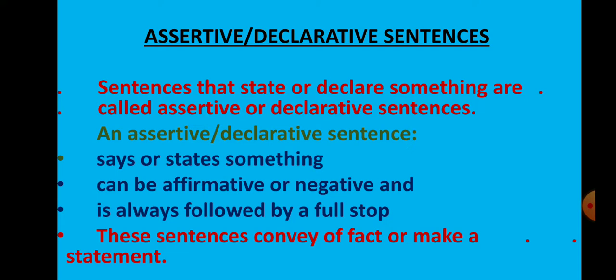They always say or state something. They can be affirmative or negative and always end with a full stop. These sentences convey a fact or make a statement.